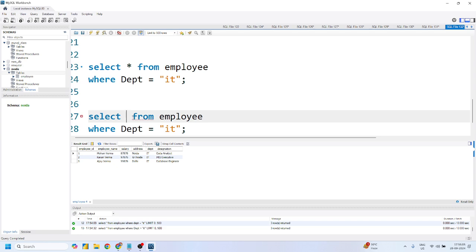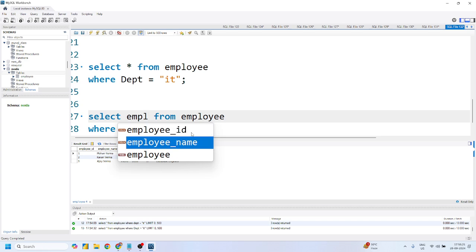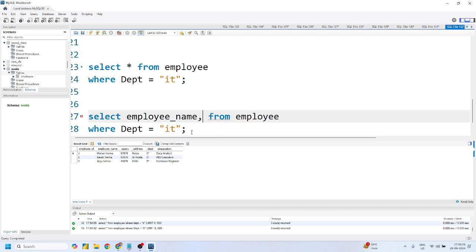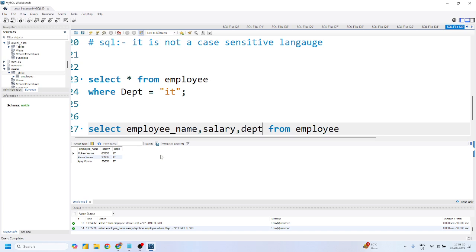Suppose I want to fetch only the employee name, their salary and their department. Now what can I do? We can simply write column names, and each column name is separated with a comma. Employee ID, comma, salary, comma, department, right? And I'll get the same result.